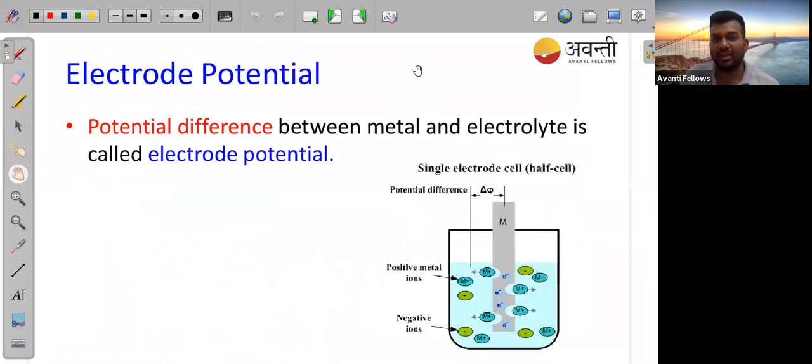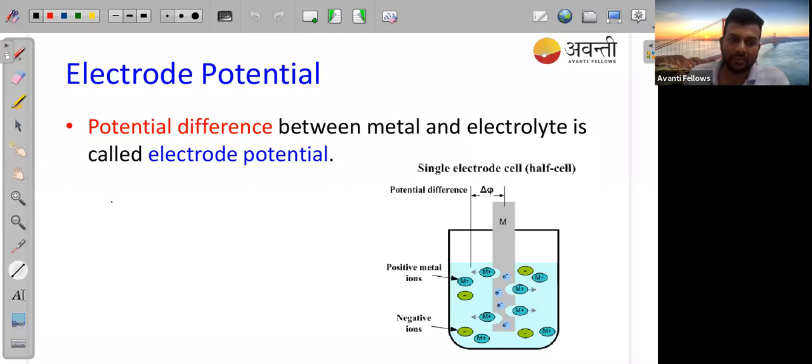Okay, so next is electrode potential. Electrode potential means the potential difference between metal and electrolyte. This is a little new concept. What is happening here?